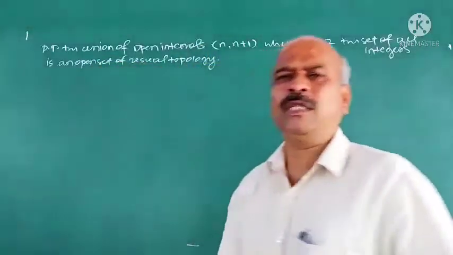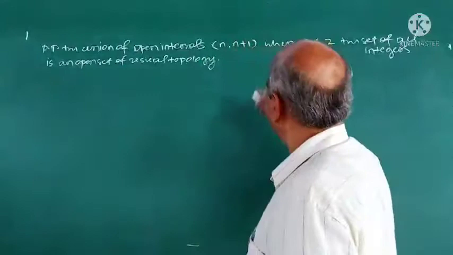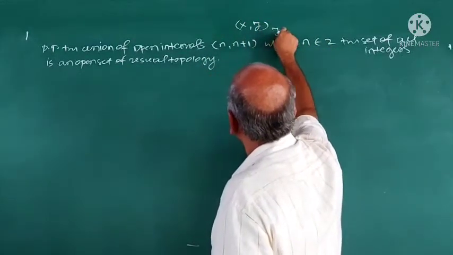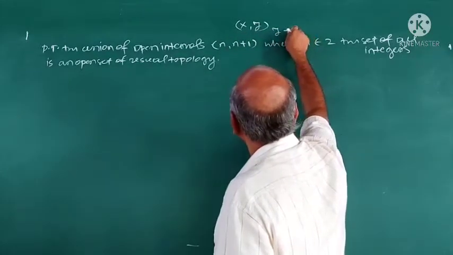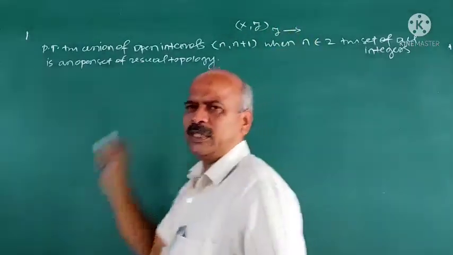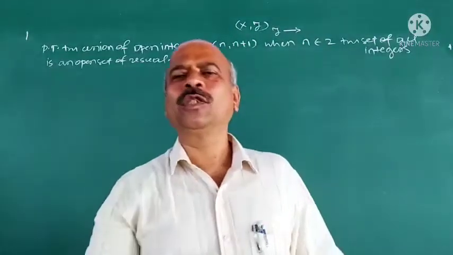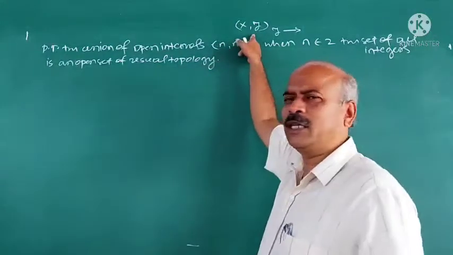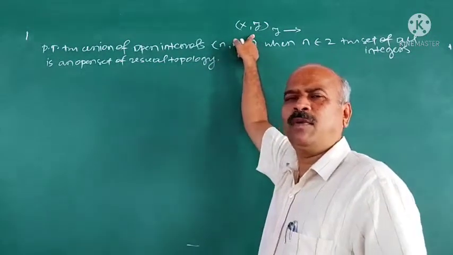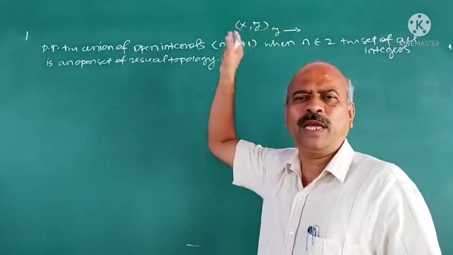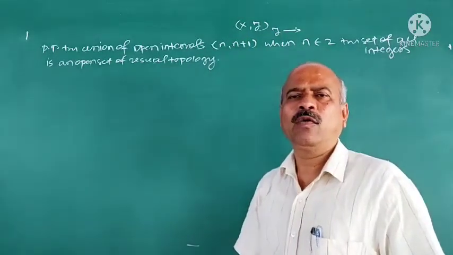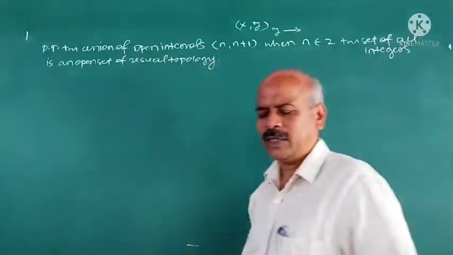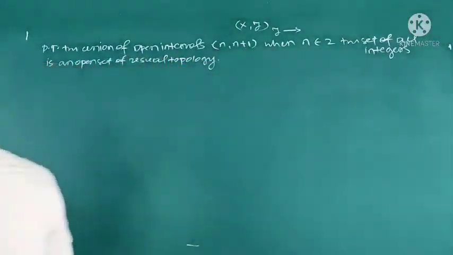What do you mean by open set? You have studied this. Suppose (X, tau) is a topological space, tau is a topology on X. Members of this tau are called open sets. We define closed set later. Open set means any member of this topology tau on X is called an open set. Now we have to prove that union of open intervals is an open set in the usual topology.